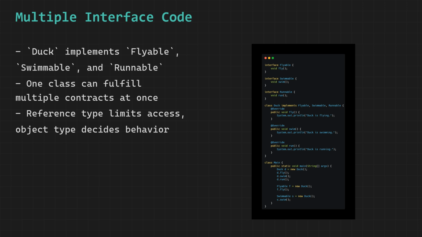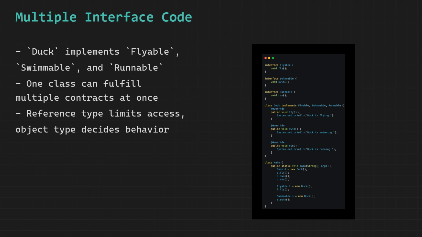Now let us look at the main class. First we create a Duck object called D. Since Duck implements all three interfaces and provided bodies for all three methods, we can call fly, swim, and run directly on D. The output is Duck is flying, then Duck is swimming, then Duck is running.